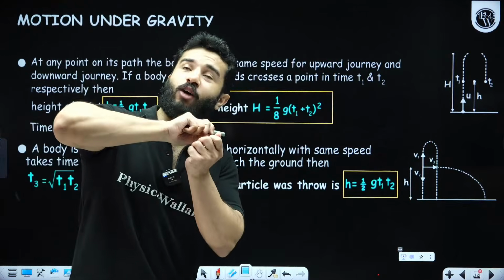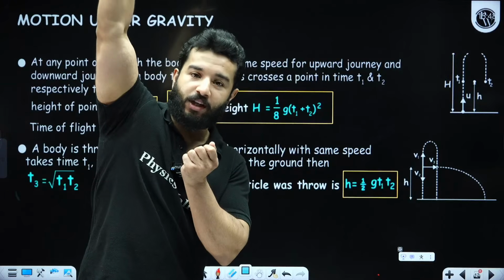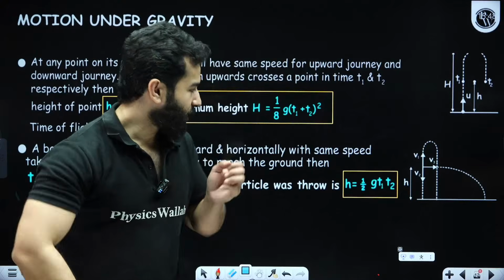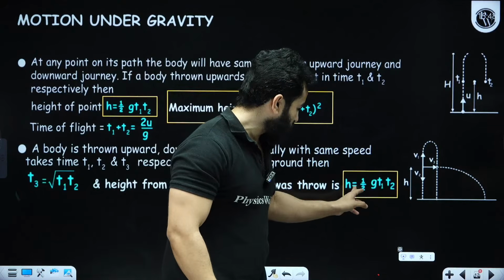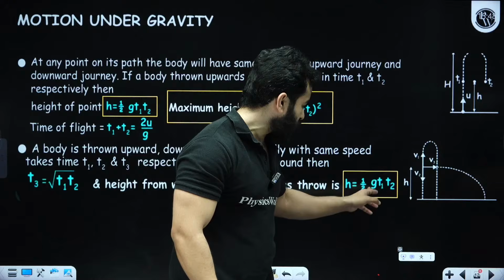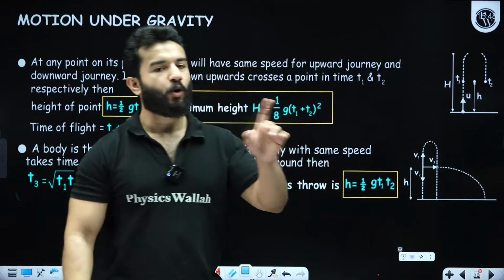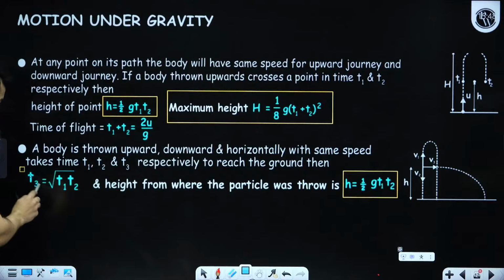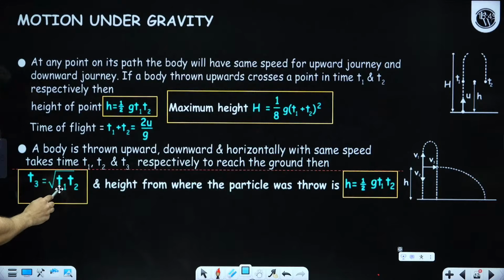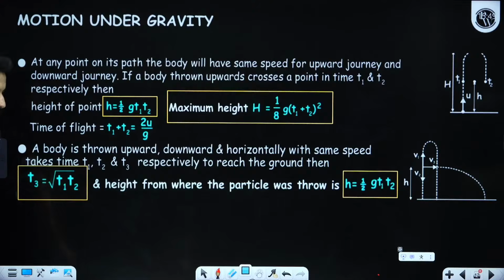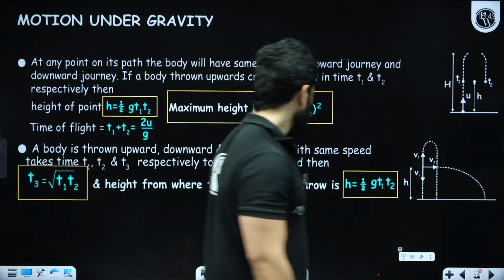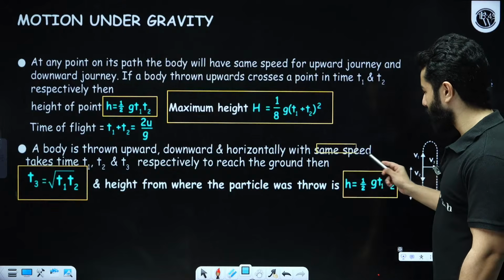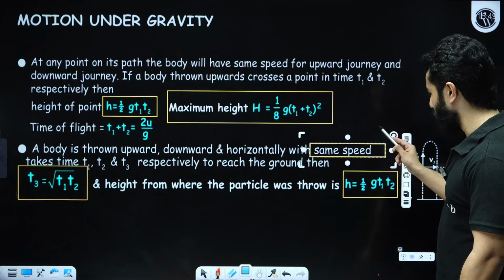See, one of the particles is thrown up with velocity v, one of the particles is thrown downward with velocity v, right? So the total height h can be written as 1 upon 2 g t1 t2. And one more formula, that is t3 can be written as under root t1 t2. Clear? And by the way, these are thrown with the same speed. Although I was saying v1, v2, v3, they are thrown with the same speed.